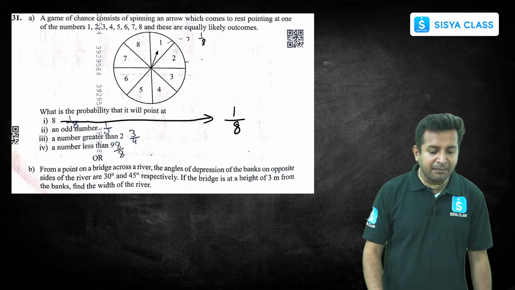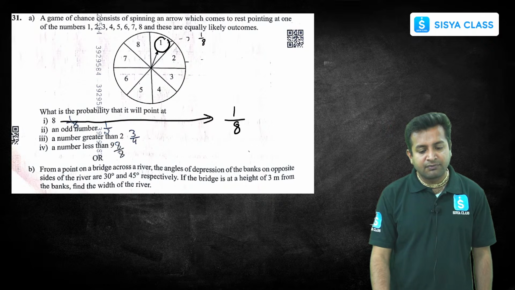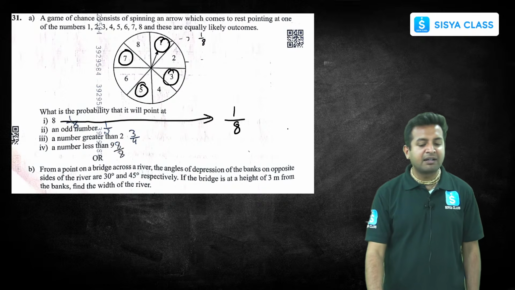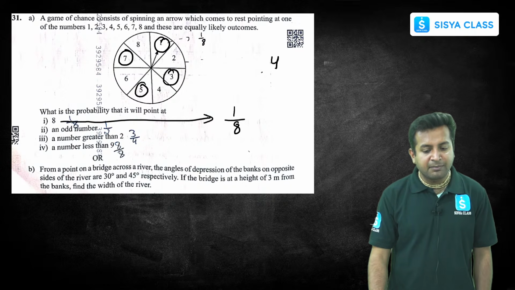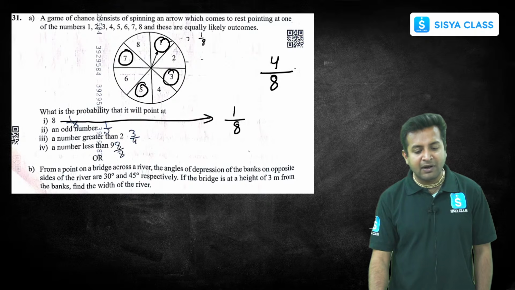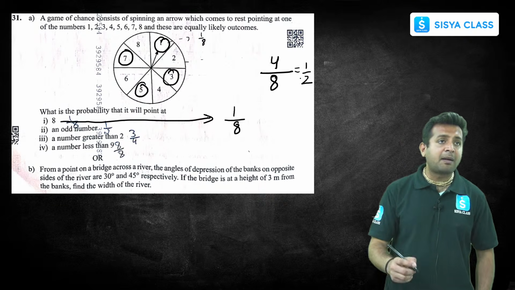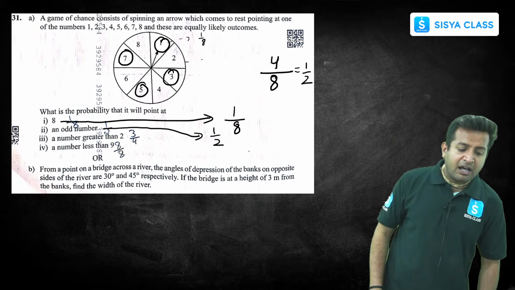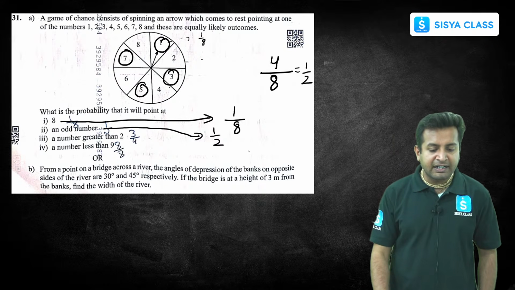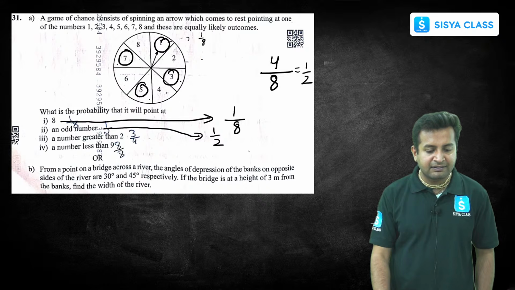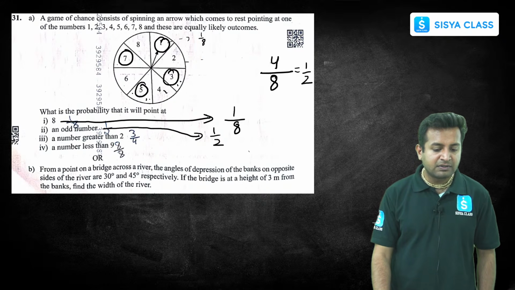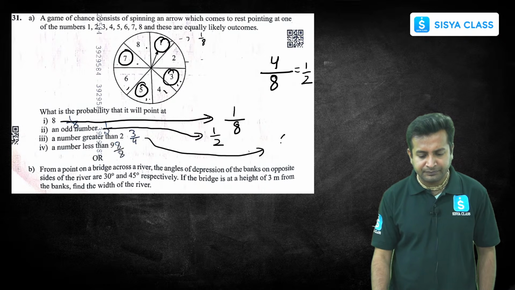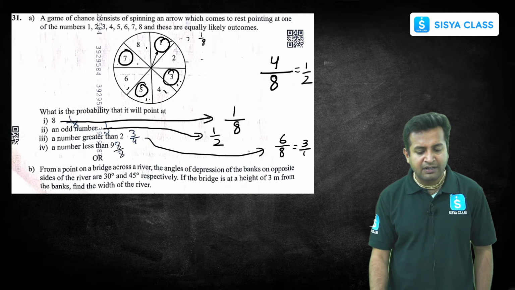Okay. Probability of getting an odd number. So the odd numbers are 1, 3, 5, 7. How many odd numbers are there? 4. Total number of outcomes are what? 8. So 4 upon 8 is nothing but 1 upon 2. So the probability will be 1 upon 2. Right? Next question. A number greater than 2. 3, 4, 5, 6, 7, 8. How many are there? 1, 2, 3, 4, 5, 6. So it is nothing but 6 upon 8. 6 upon 8 if you solve, 3 upon 4.